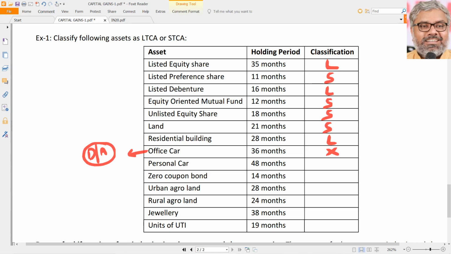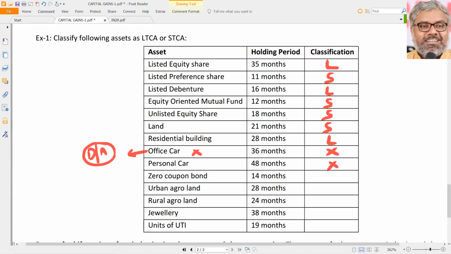But what can arise out of that? The asset could be held 36 months, 44 months, 280 months, it doesn't matter. Always the gain or loss arising from sale of a depreciable asset, if at all it comes under the purview of capital gains, will be short term. But because the gain is short term, we cannot say the capital asset is also short term. So we cannot classify it in the same way of classification or demarcation we are looking at now. So office car does not fall under all the regular things that we are looking at.